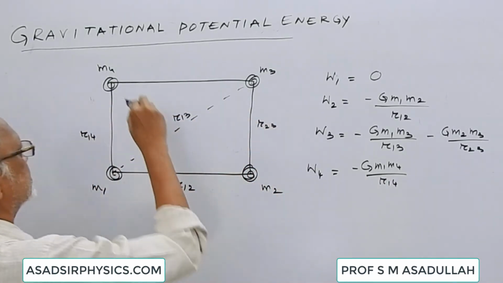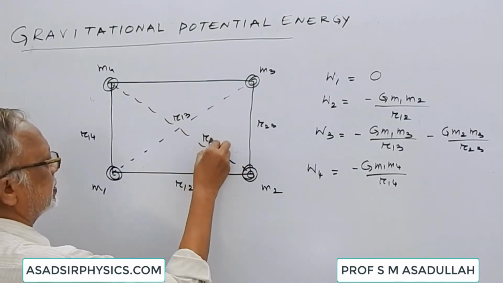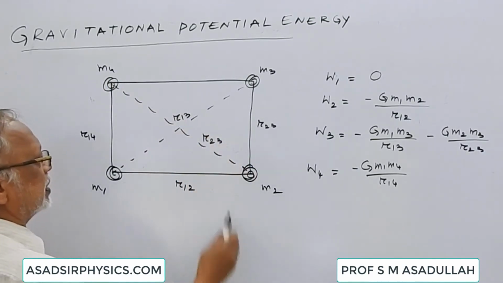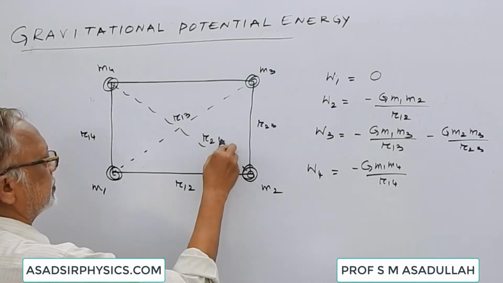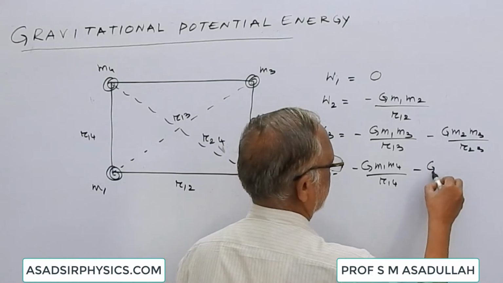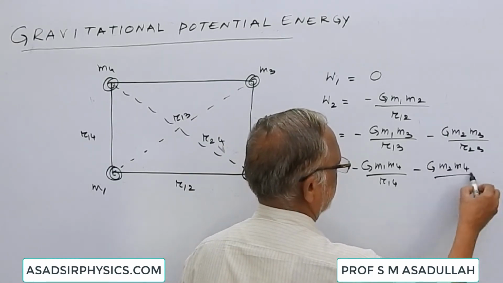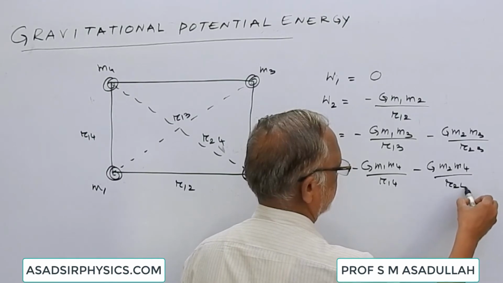The distance of this corner for m2 is r24. So the work done is equal to minus G m2 m4 by r24.